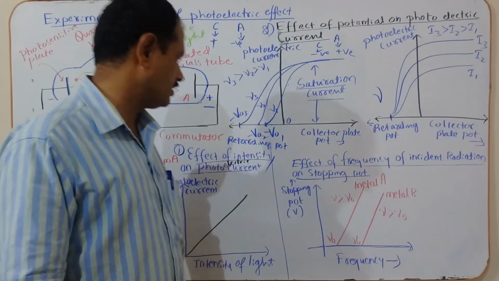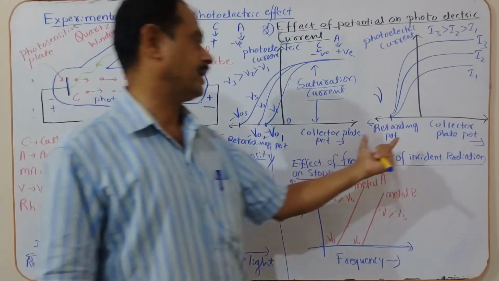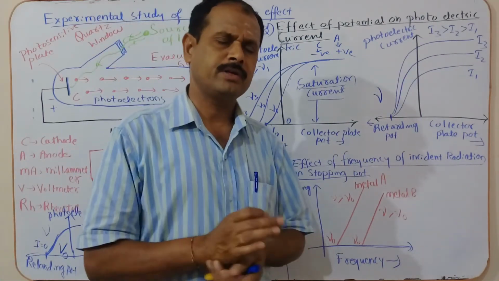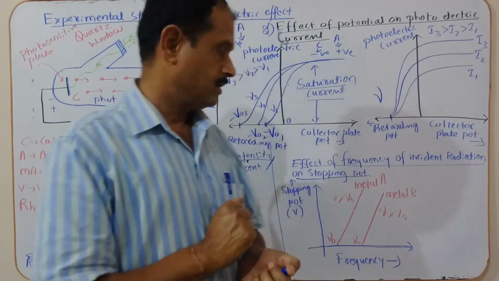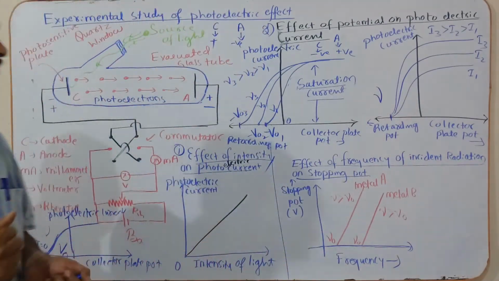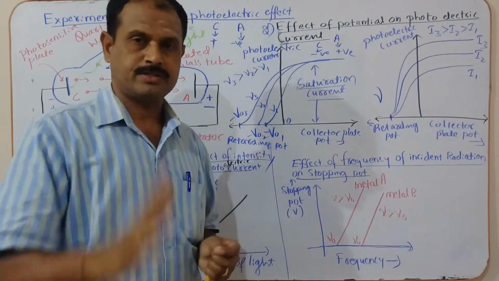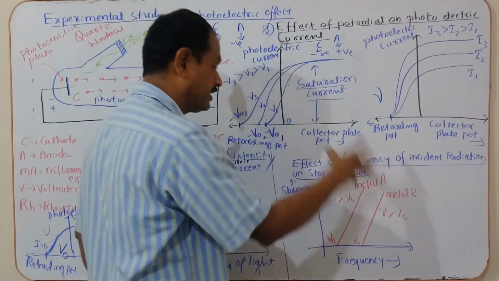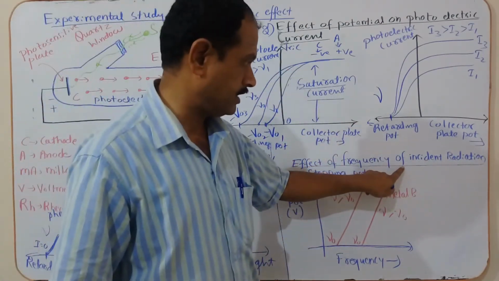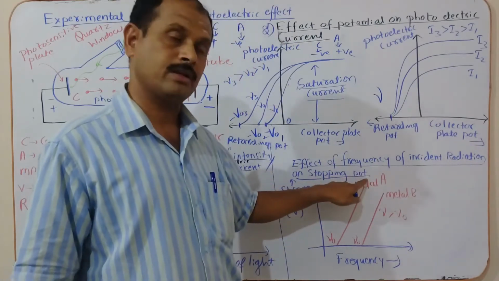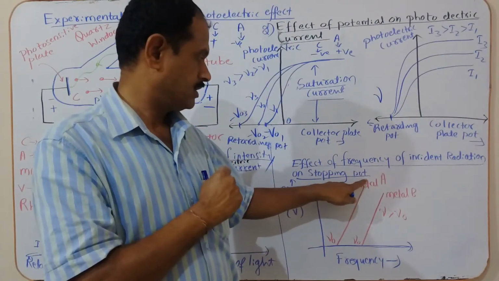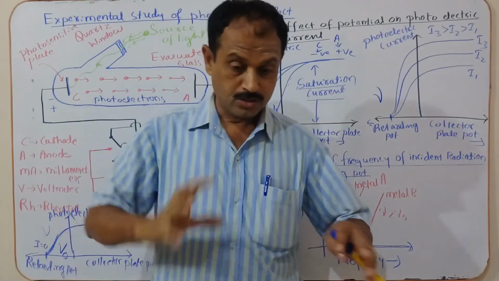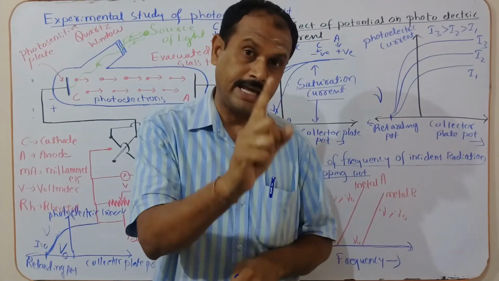Already I have discussed the stopping potential and the retarding potential, and how they are related. In the previous video clip, there is a very important point you have to take: stopping potential depends on frequency. With the help of this graph, you have to draw the resulting graph. The effect of frequency of incident radiation on stopping potential: how is stopping potential related to the frequency directly?